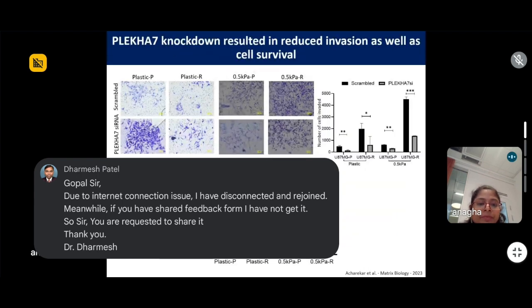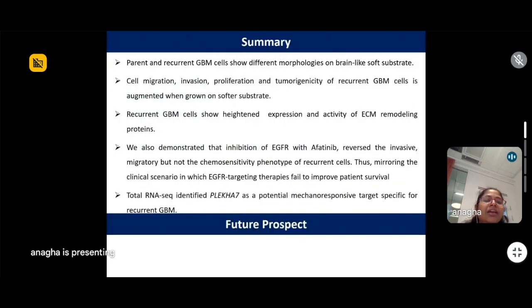So basically, the summary of this presentation was that parent and recurrent GBM cells showed different morphologies on the brain-like soft substrate. The cell migration, invasion, proliferation, and tumorigenicity of the recurrent GBM cell is augmented when they grow on softer substrate. The recurrent GBM cells showed heightened expression and activity of ECM remodeling proteins like MMP2 and 9.